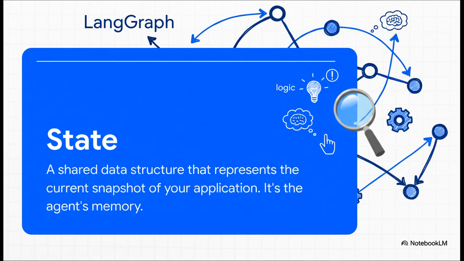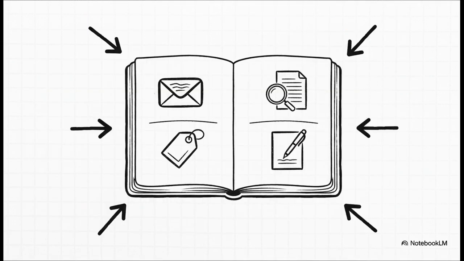Then the next node can come along, read that note, and use that information to do its job. This state is really what separates a smart assistant from a simple chatbot that forgets everything you just said. So, for our customer support agent, this notebook, the state, would hold everything it's learned. It would have the original email content, the classification it came up with, the raw data it found from its search, and of course, the draft reply it wrote. Everything is kept right there, which makes the whole process incredibly transparent and flexible.